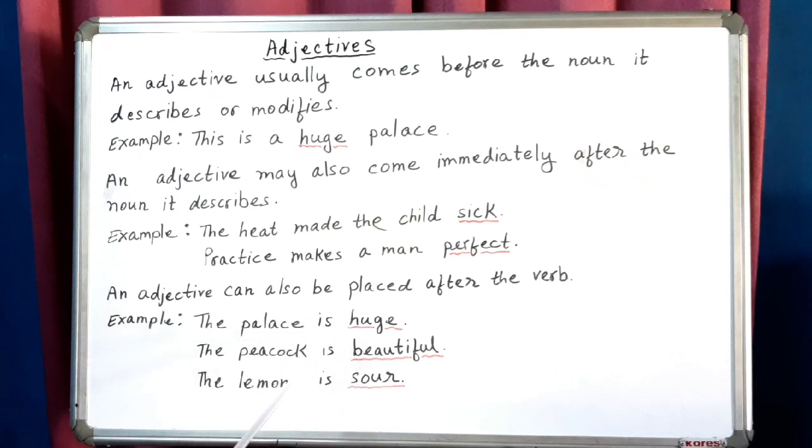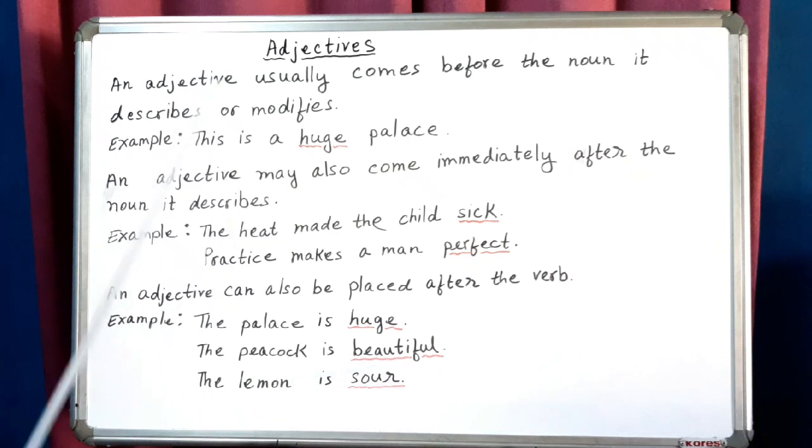Here the adjective is placed after a noun and verb. Palace is a noun, is is a verb, huge is an adjective. Peacock is a noun, is is a verb and beautiful is an adjective.